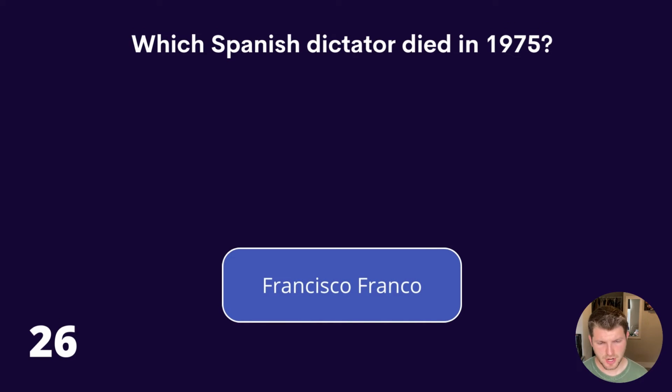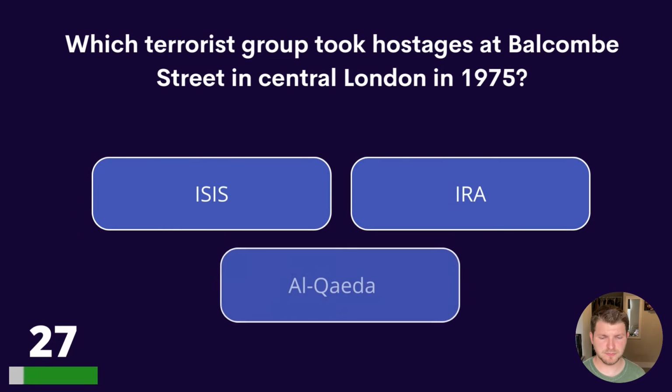Question 27. Which terrorist group took hostages at Balcombe Street in central London in 1975? ISIS, IRA, or Al-Qaeda?